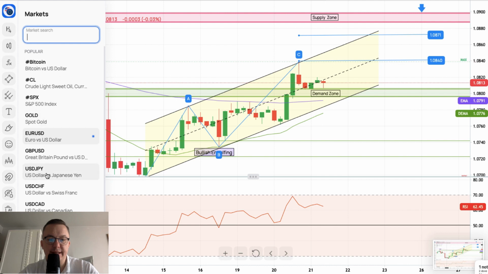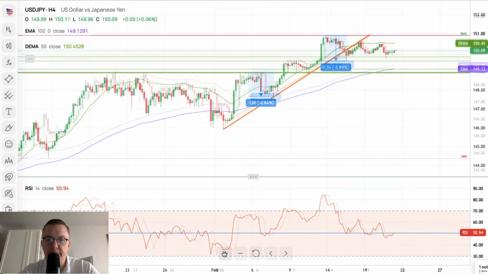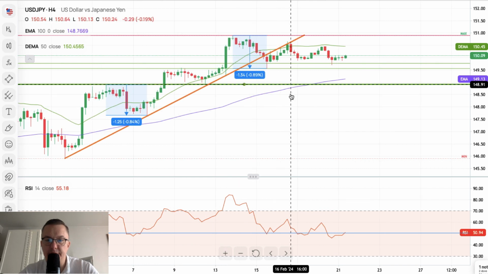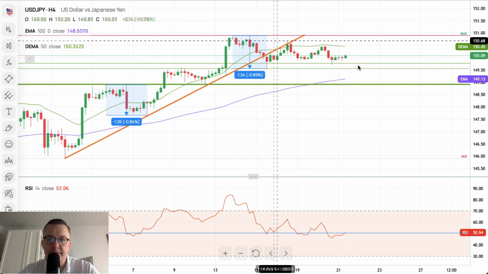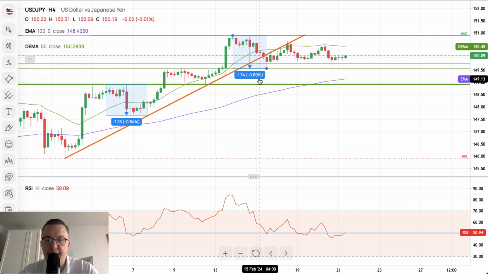US dollar to Japanese yen next. Now the situation here on the US dollar to Japanese yen is slightly different, because we are now moving in a horizontal way. So after the level of 150.89 was hit, we got a minus 0.89 correction or pullback.